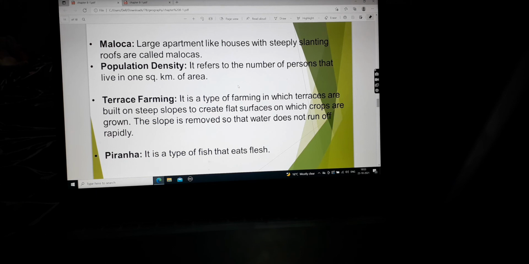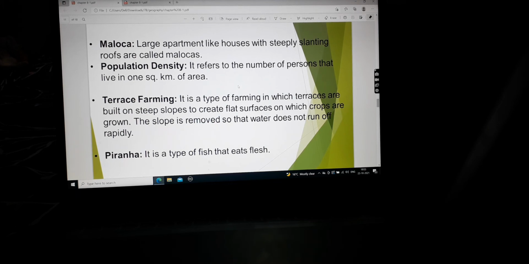Then we come to terrace farming. It is a type of farming in which terraces are built on steep slopes to create flat surfaces on which crops are grown. The slope is removed so that water does not run off rapidly. This especially happens in the hilly area or hilly terrain. The hill is cut, where the slope is there, it will be just flattened, and the crops will be grown.